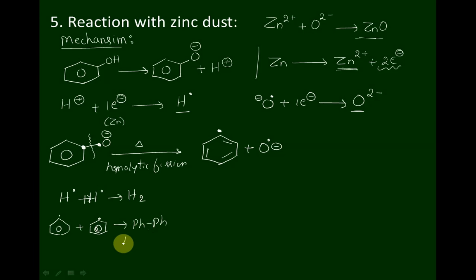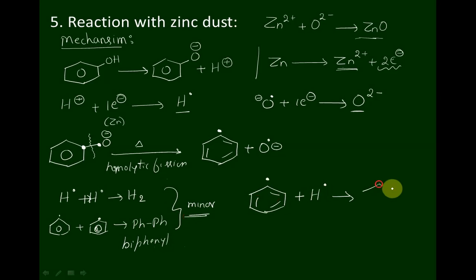And these two are minor products. This is a termination step, and when a phenyl free radical combines with a hydrogen free radical, we get benzene, which is the major product. So the reaction of zinc dust involves a free radical mechanism, that is initiation, propagation and termination. Please note it down.